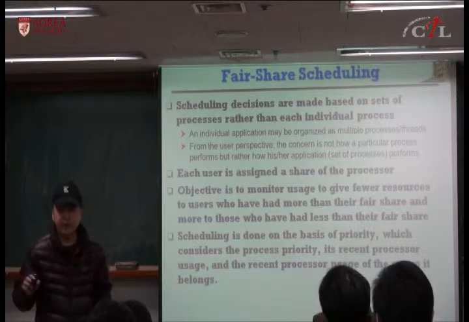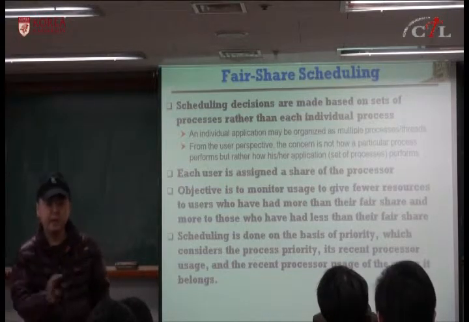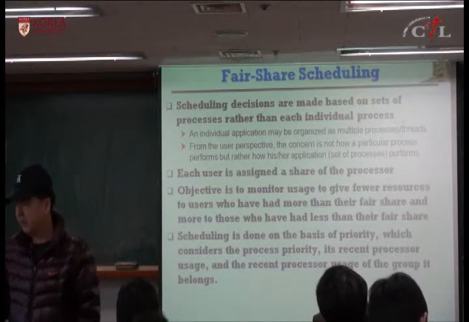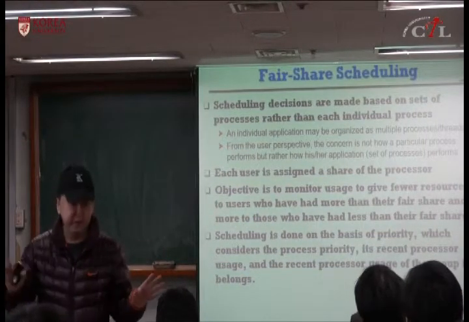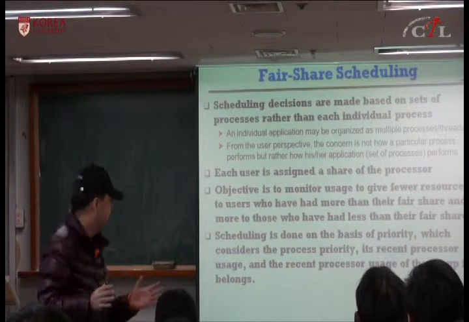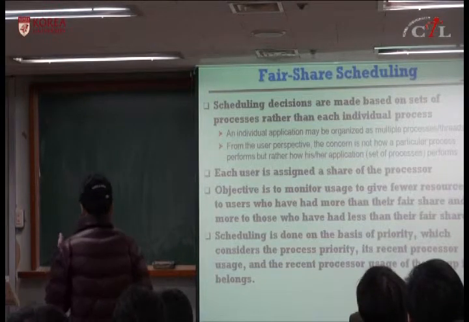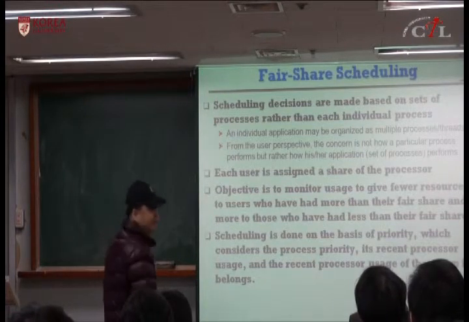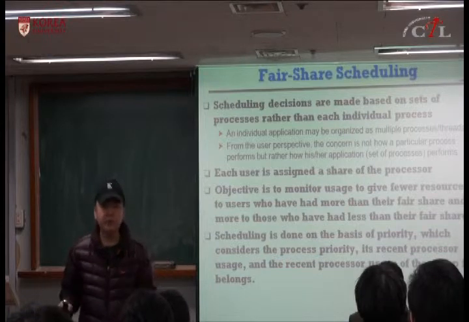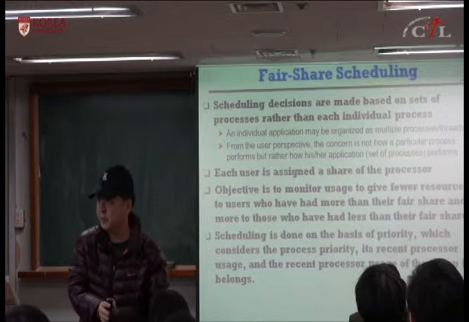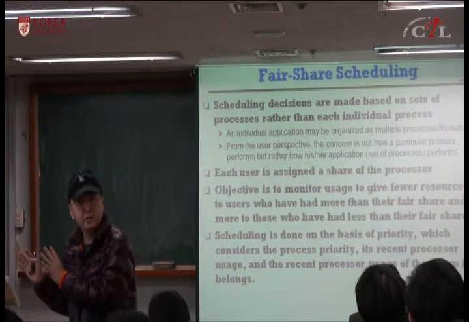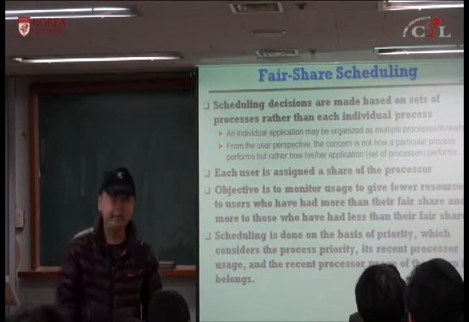Each user has an application, and the application has a set of processes or a set of threads, and each user is assigned a fair share of the processor. So if there are 2 users, we can give 50% CPU time to user A and 50% CPU time to user B.